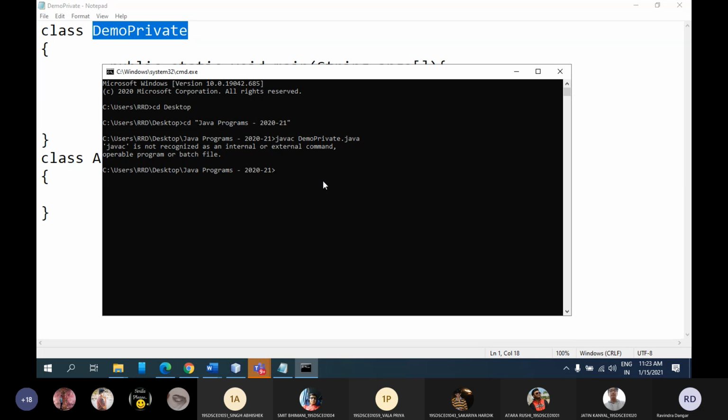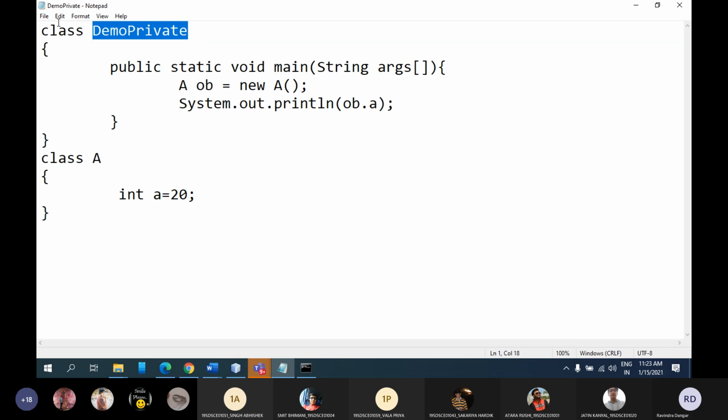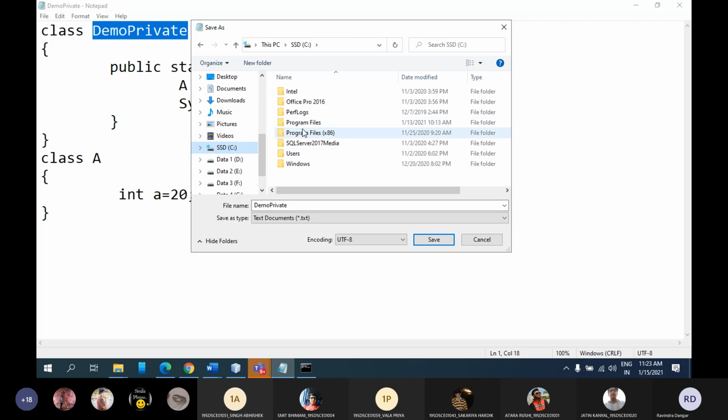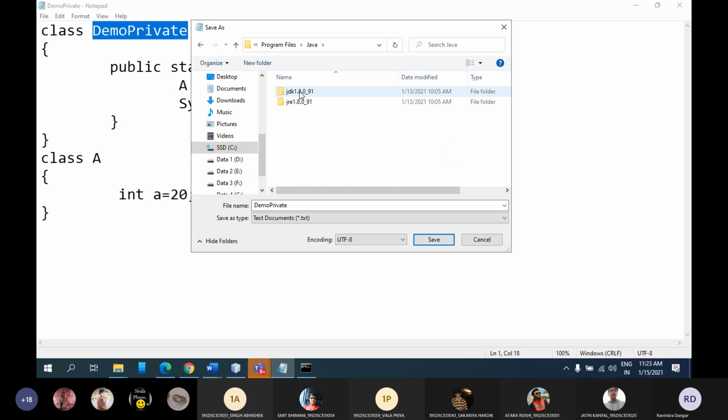Whenever you will install a JDK in your laptop, you might get this kind of error. JavaC is not recognized as an internal or external command. This is due to either you didn't set the path or you have not saved your file correctly. So either you can save this file in the folder where you have installed JDK. So in that case, you cannot save this file. Let's say I have saved it in desktop. You cannot do that. You need to go in the C drive. Let's say I have installed in C, and let's say program files, Java, JDK, and bin. Here you need to save this file like demoprivate.java.